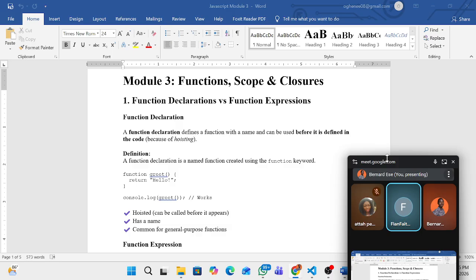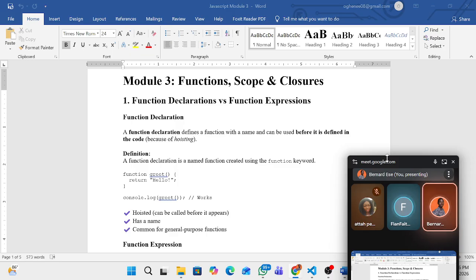Okay. So in JavaScript, a function is a reusable block of code designed to perform a specific task. Exactly. So your laptop now is performing a specific task. Your phone is performing a specific task. Your fan, your AC is performing a specific task. That's a function. Do you understand?